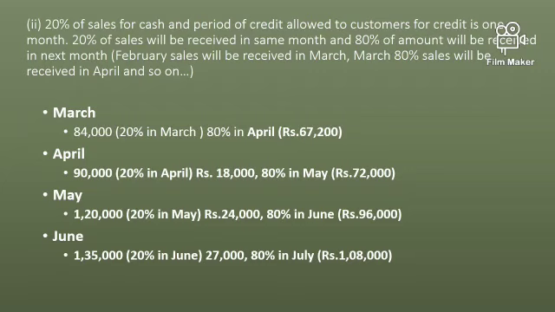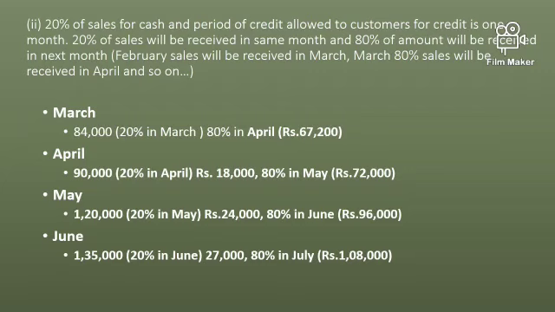And in June, the sales were 1,35,000. 20% will be received in June itself, and the remaining 80% will be received in July. But we will not consider this because it is not a part of our cash budget. We are preparing the cash budget for April, May, and June. So these are the working notes.